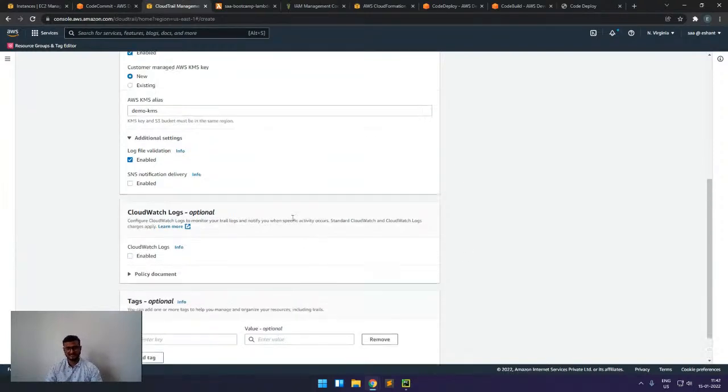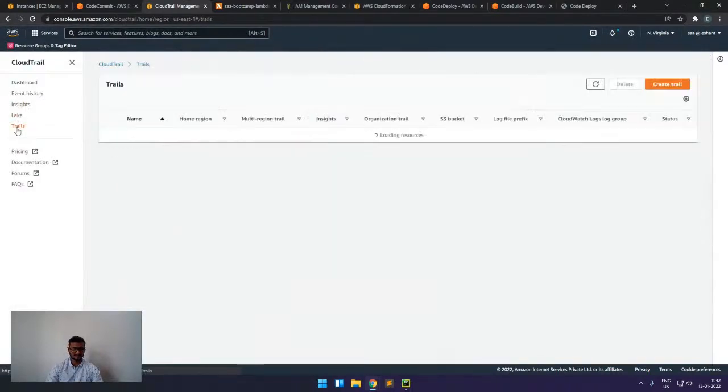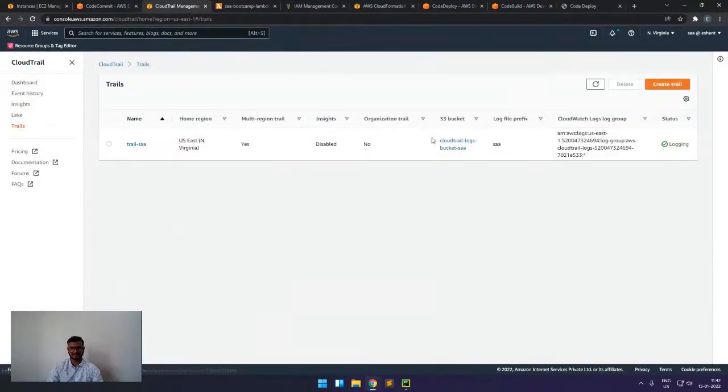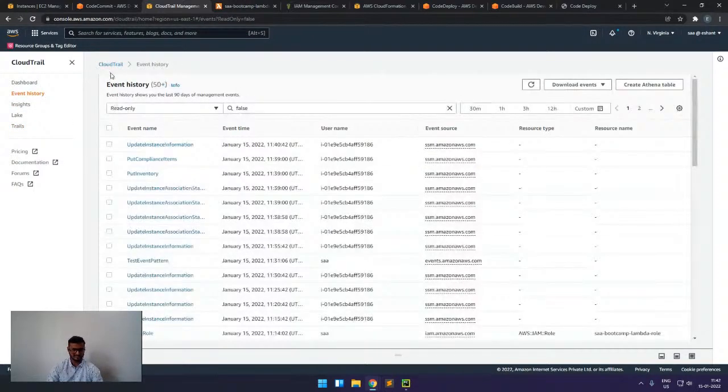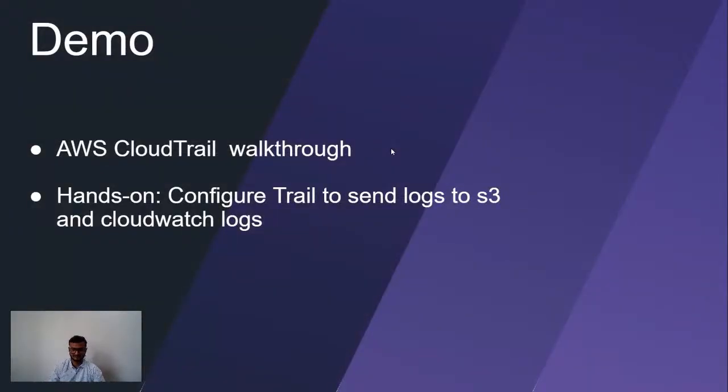So using this, we can create a trail, and when we create a trail, it starts recording our services and sends the logs to the bucket. We can also see a glimpse of it in the event history part. So yeah, this is the CloudTrail part.